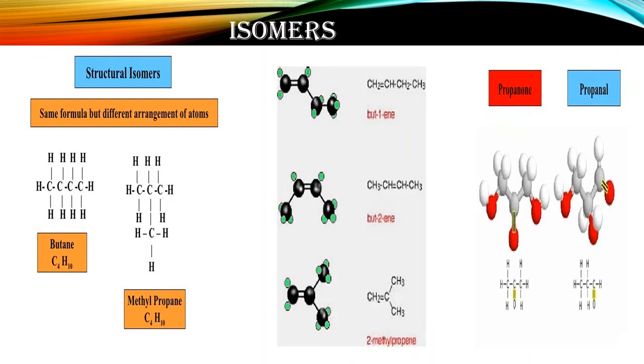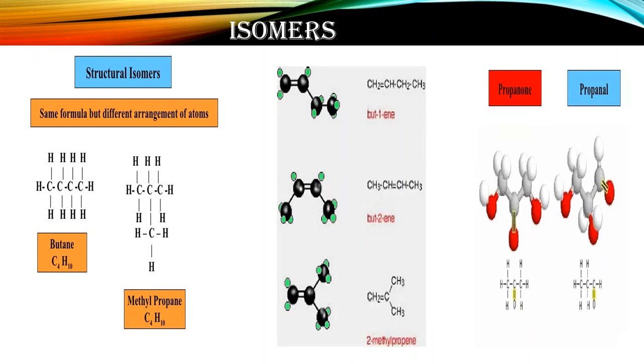So guys, for the isomer, I'm telling there are the structural isomer, very simple meaning structural isomer. What are structural isomer? Structural isomer are those which having the same molecular formula but different in their structure. Do you understand? The compound which has same molecular formula but different in their structure.